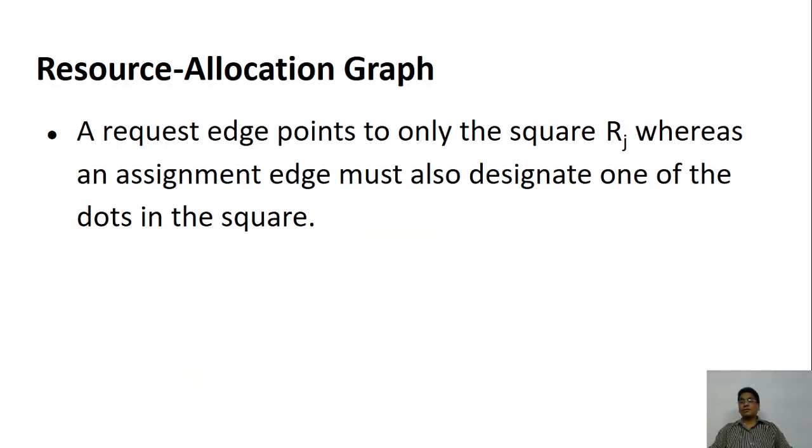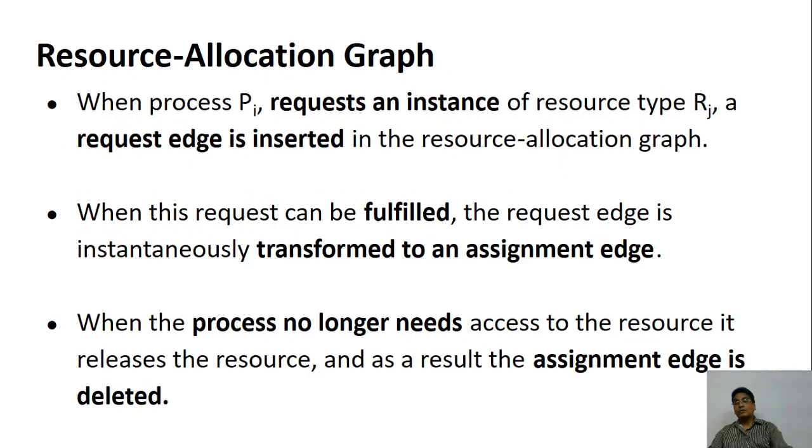A request edge points only to the square, whereas an assignment edge will point from the dot inside the square to the process. When a process Pi makes a request to a resource of type A, the request edge is created. So this is how you are going to do it.